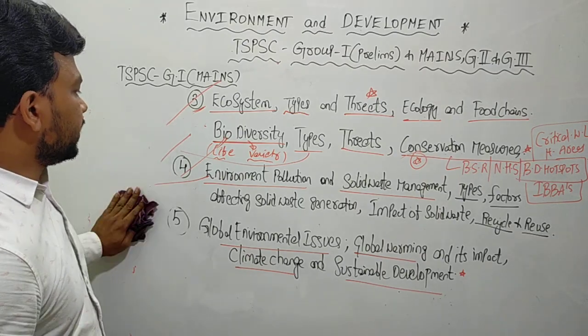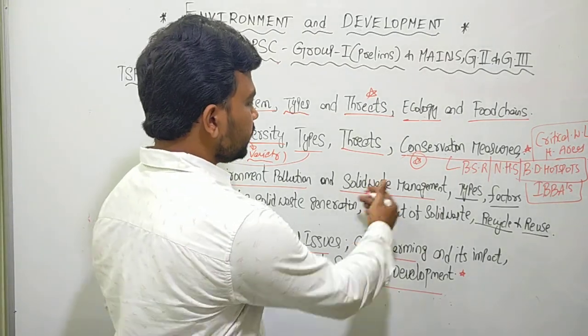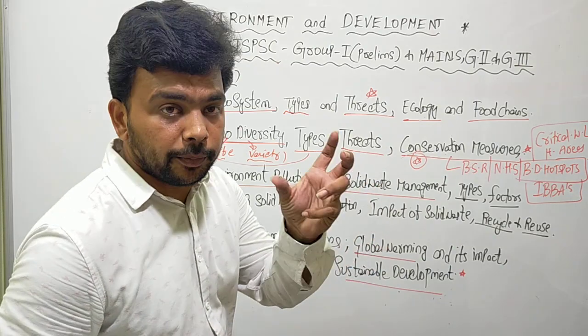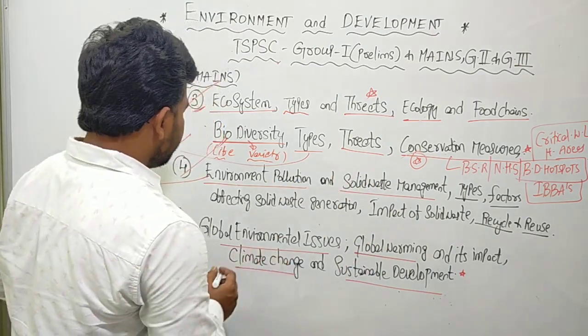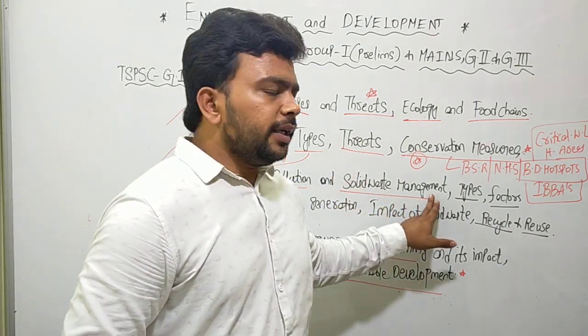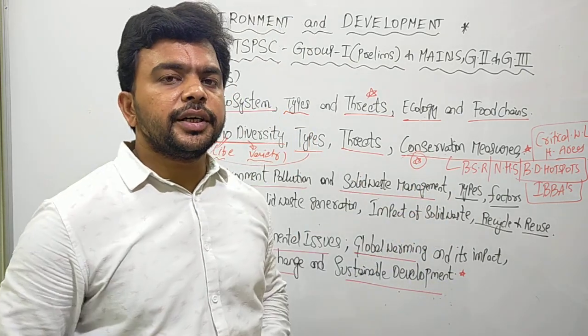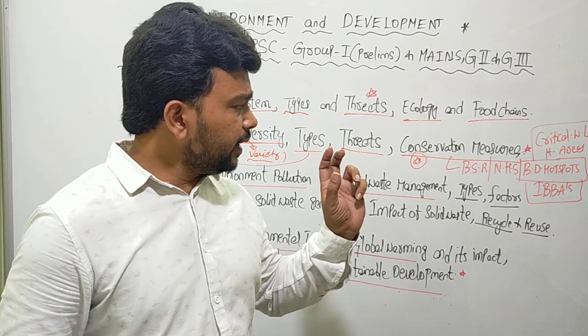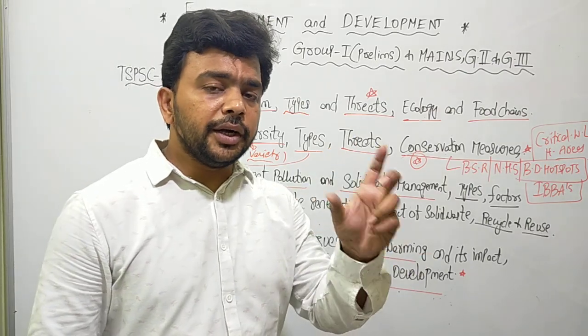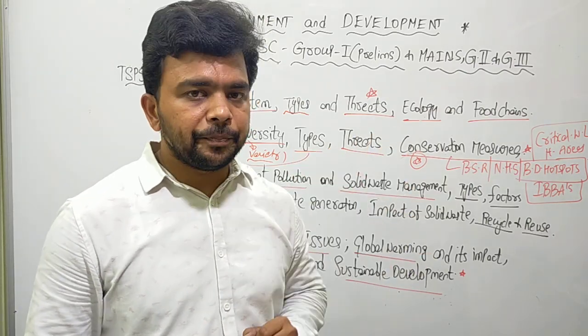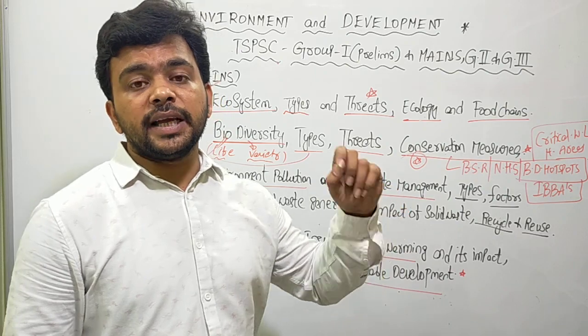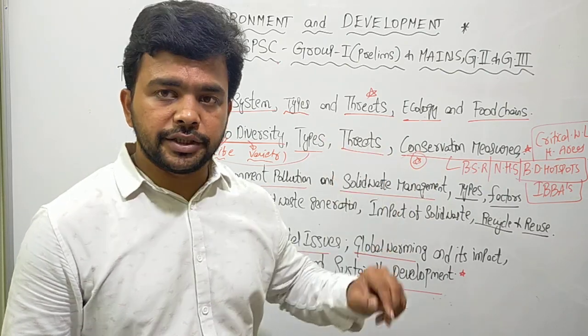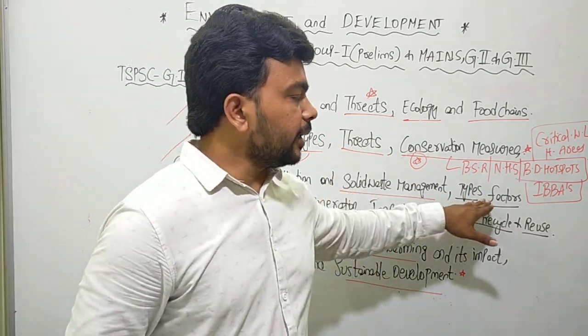Solid waste management. So it's a very big topic and it's a new topic. So solid waste, it can be the waste generated by the real estate sector during the construction of houses. It can be the unused iron scrap, or it can be the plastic waste and other biomedical waste. So these are all the solid waste management types.